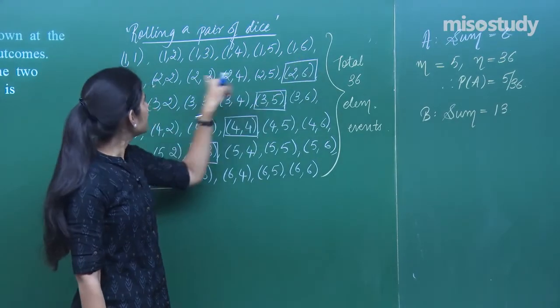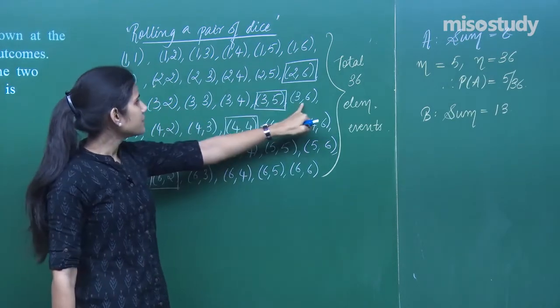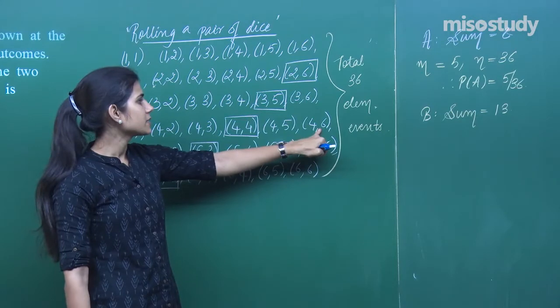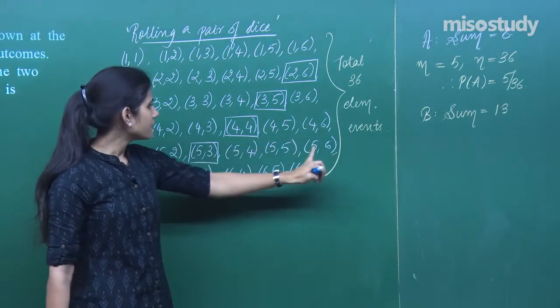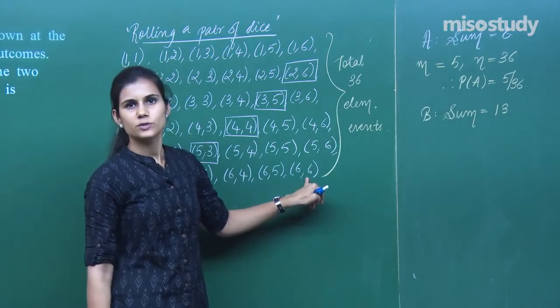Let's move downwards. Here maximum is given by 2, 6, this is 8. Here the maximum sum is given by 6 plus 3, which is 9, okay. Here maximum is given by 6 plus 4, that is 10. Then maximum is given by 5 plus 6, which is 11. And then in the last row, maximum is given by 6 plus 6, which is 12.